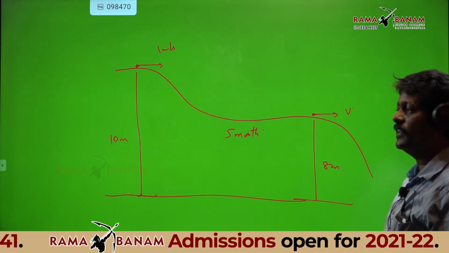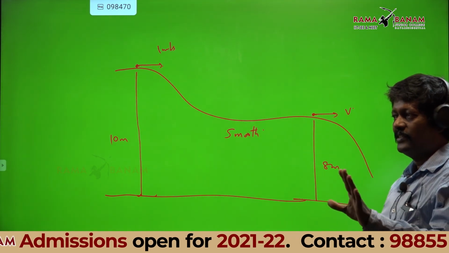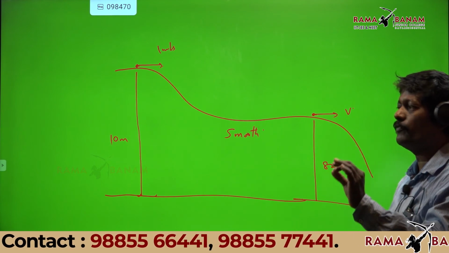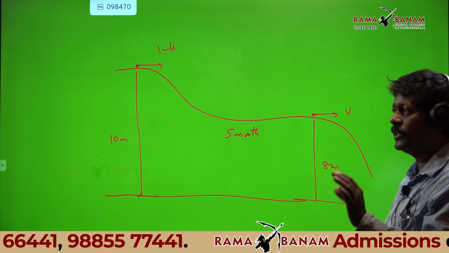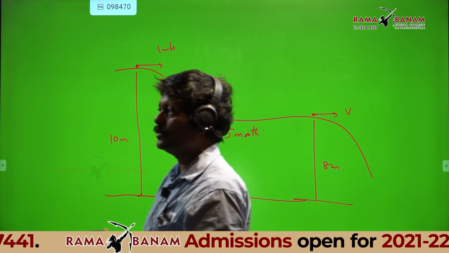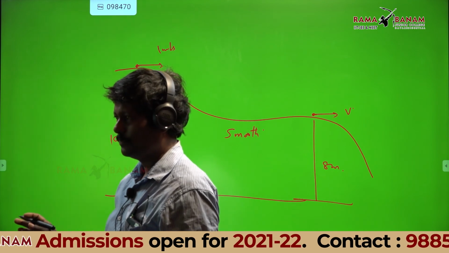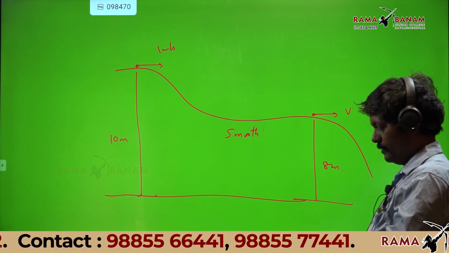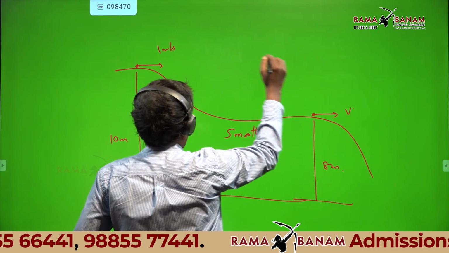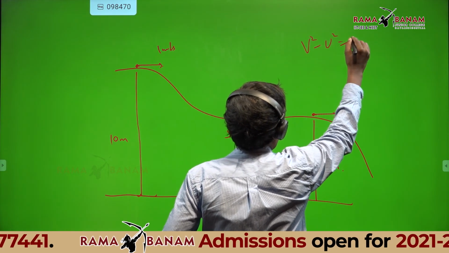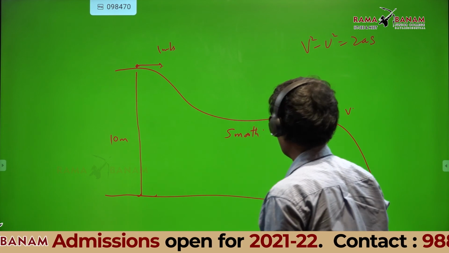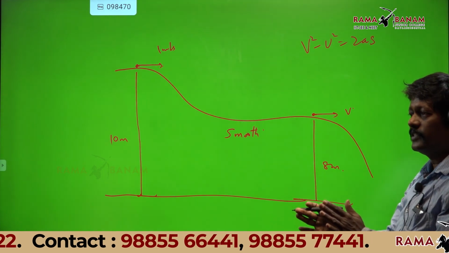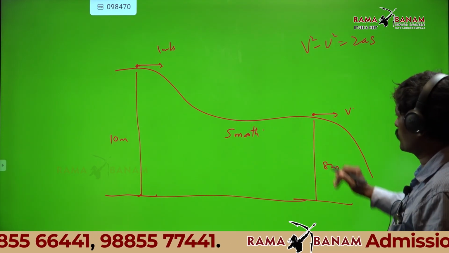One important trick here is, in this kind of problem, you can use the equation of motion. Whenever you don't have friction, whenever you don't have a resisting force, you can use the equation of motion: v square minus u square equal to 2as. I can use that formula. It's not necessary that it should be used only in a straight line. I can use it here also.